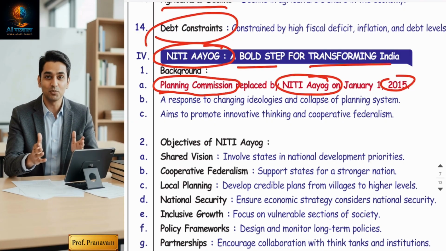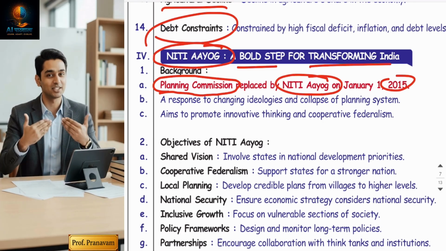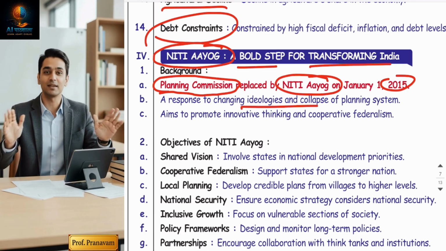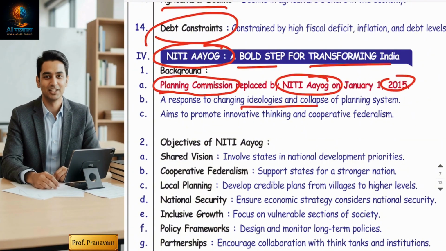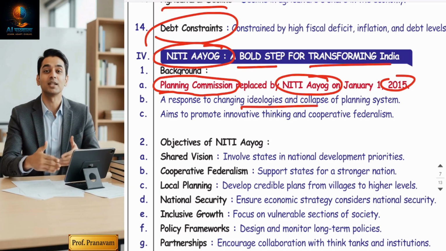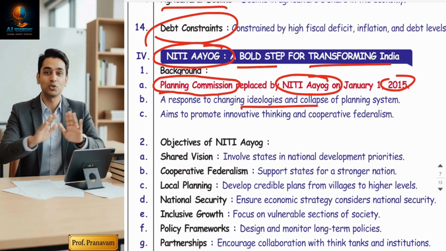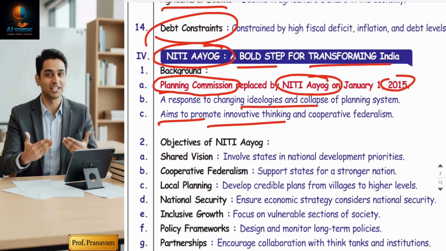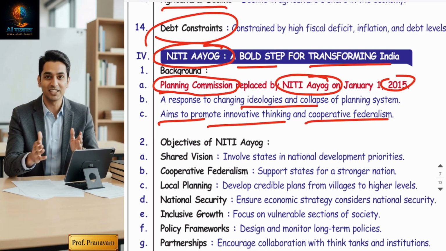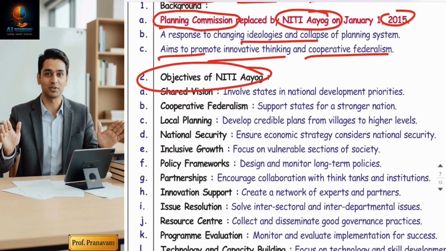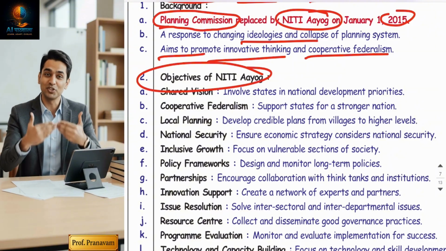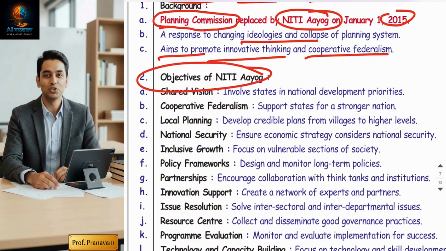So the Planning Commission was replaced. Now, why? The major objective was to respond to the collapse of old planning systems and old ideologies. Some new, innovative new blood should come into the thinking. New generation thinking should come, planning should happen, and the action plan should become much faster. The aim was to promote innovative thinking and cooperative federalism. So let us understand what Niti Ayog aims to achieve. What were the objectives of Niti Ayog? So, friends, let's understand one by one.